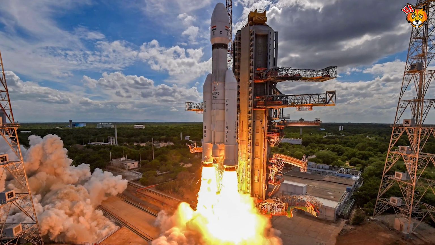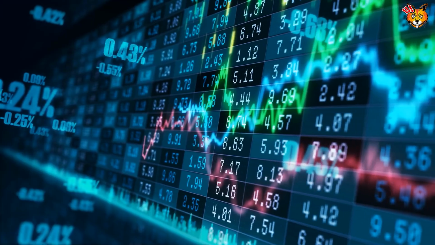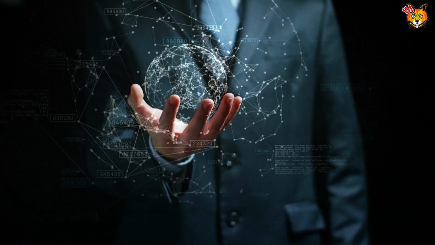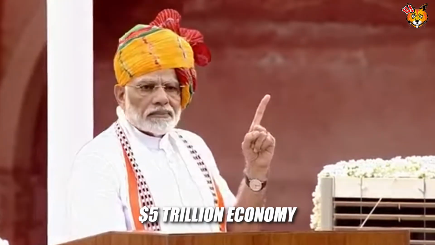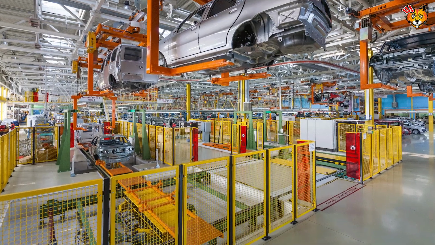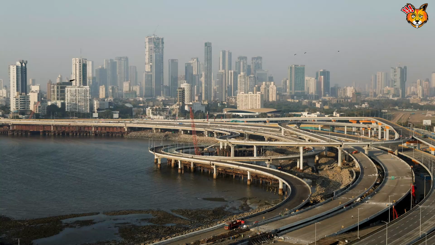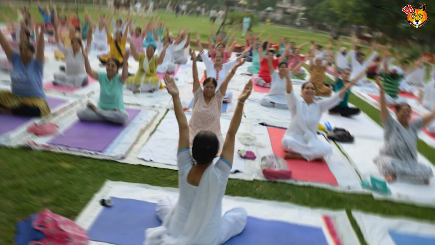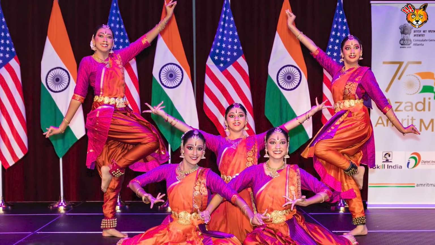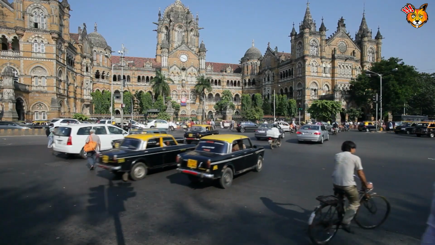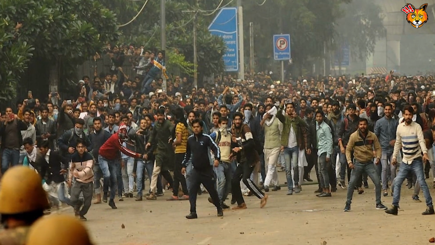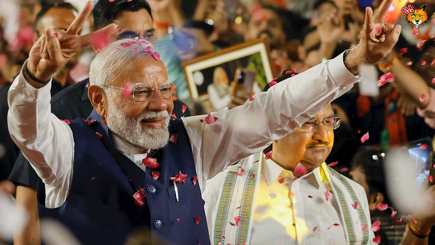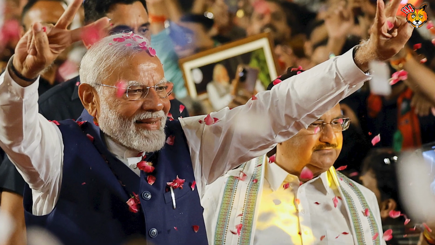India's achievements in space exploration, led by ISRO, and its push for digital transformation and AI leadership are already positioning it as a tech powerhouse. The country's goal of becoming a $5 trillion economy focuses on sectors like manufacturing, renewable energy, and infrastructure. Additionally, India's cultural influence through Bollywood, yoga, and its global diaspora boosts its soft power. But is India's rise to superpower status inevitable, or will challenges like regional conflicts, economic disparities, and environmental issues hold it back? The world is keenly observing as India forges its path.